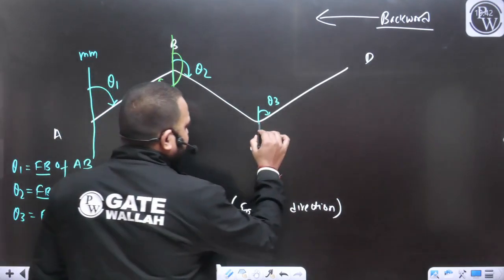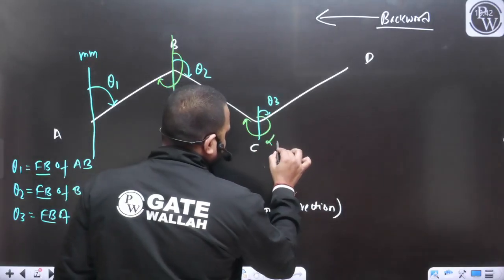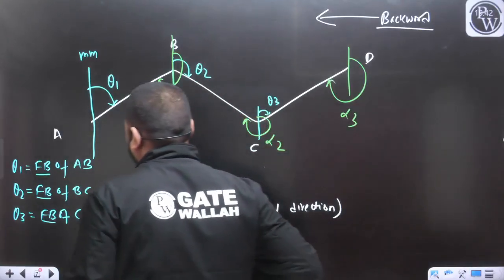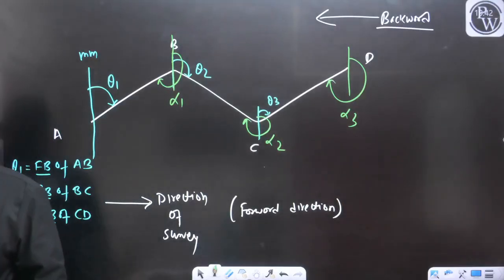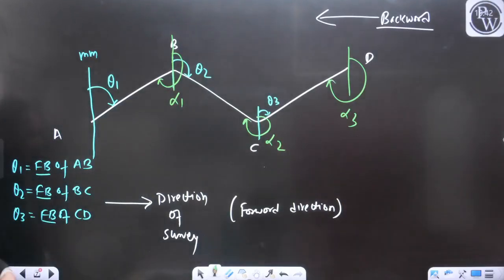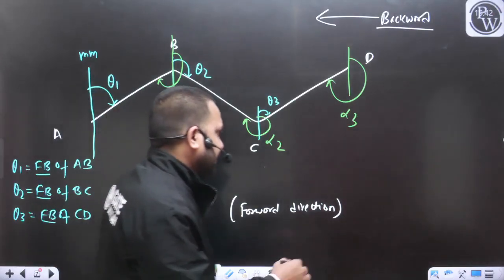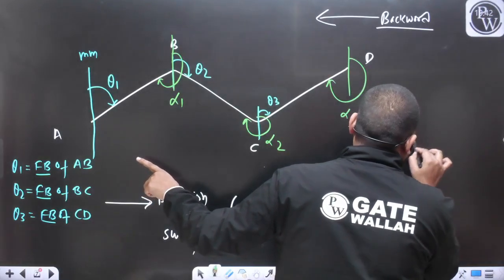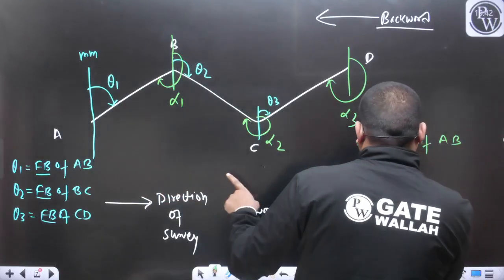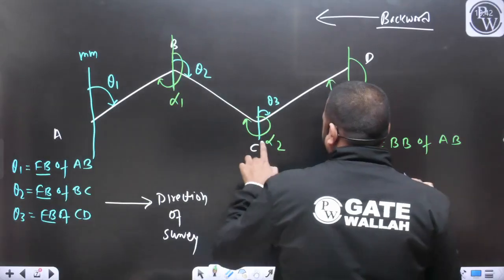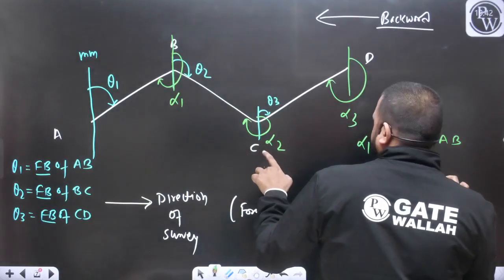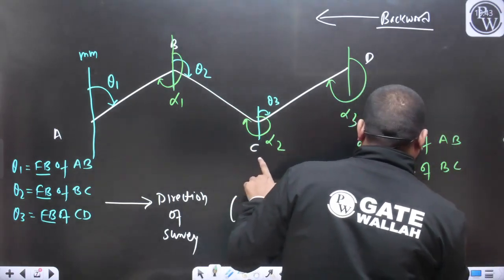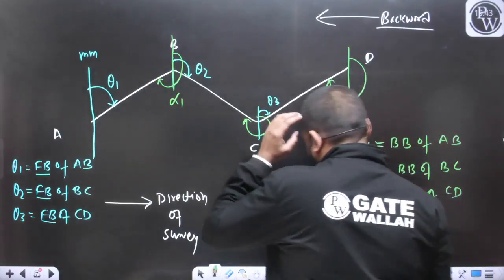Similarly, for the next line, can we measure this angle? This is going to be alpha 2. And can we measure this angle? This angle is going to be alpha 3. Yes or no? So how can we define alpha 1, alpha 2 and alpha 3? Alpha 1 is the back bearing of line AB. Alpha 2 is the back bearing of line BC. And alpha 3 is the back bearing of line CD.